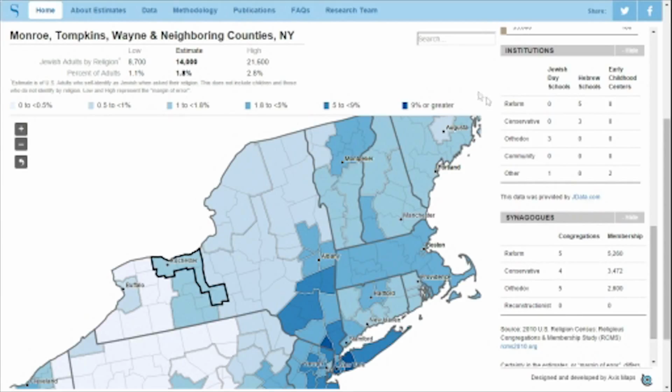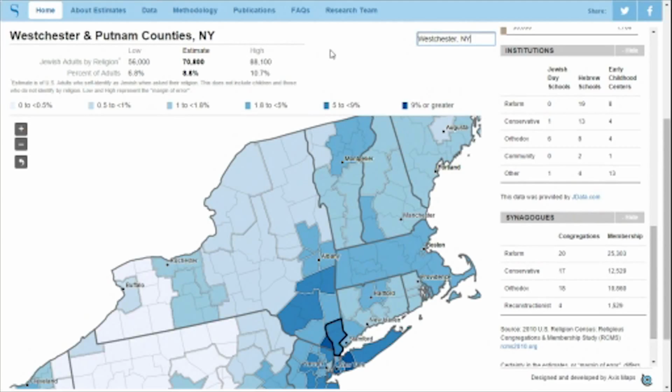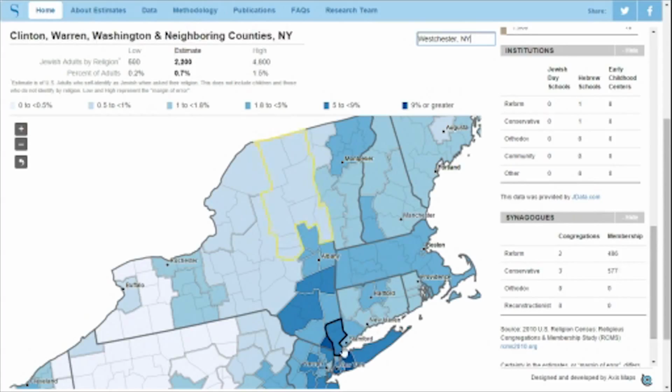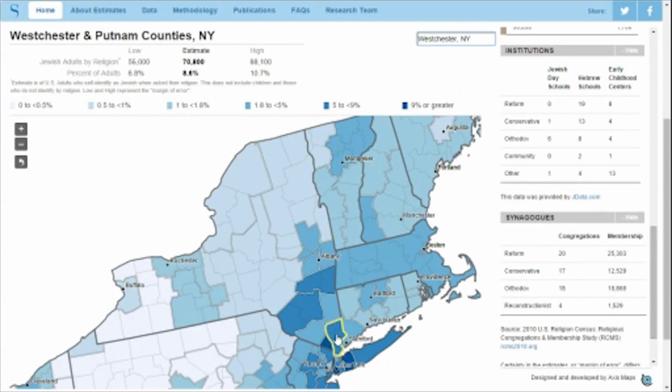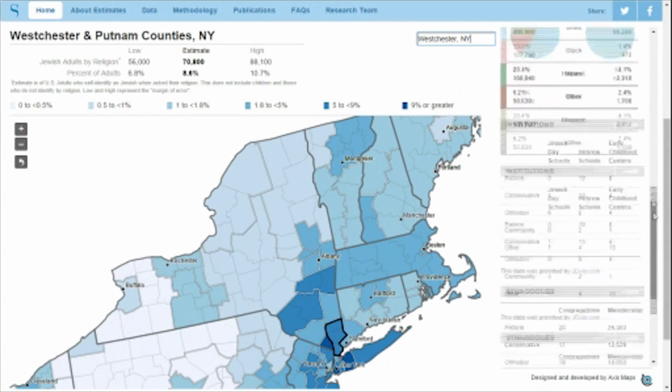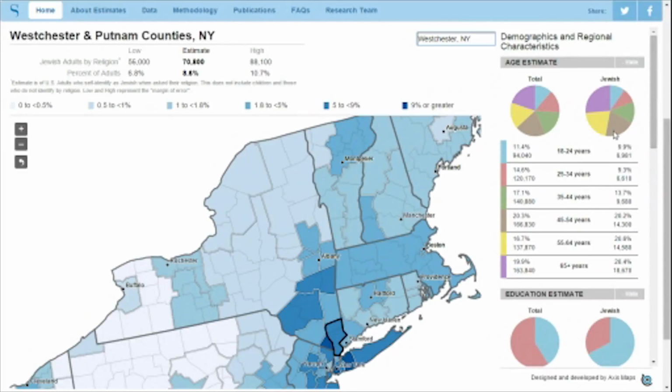Like the last map, on the top right-hand corner of the map, we offer a search bar. This allows you to search for any zip code or county name. So, I grew up in Westchester, New York. I can go there and select Westchester, and you'll see that the black locked county cluster now has jumped down here to Westchester and Putnam counties. And so the map has highlighted those for me, and I can easily scroll and now look at the demographic breakdowns for Westchester County.